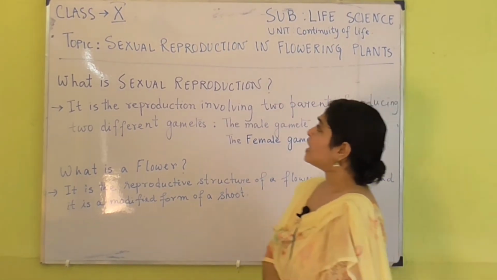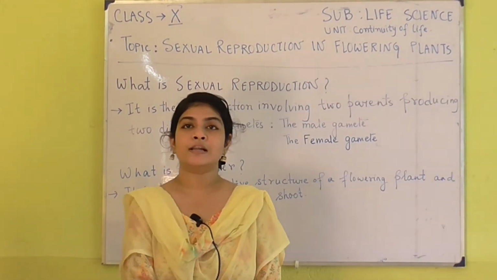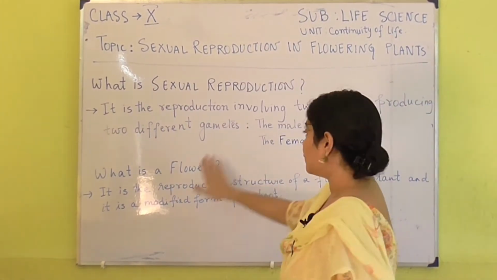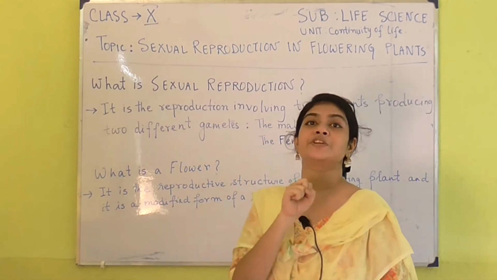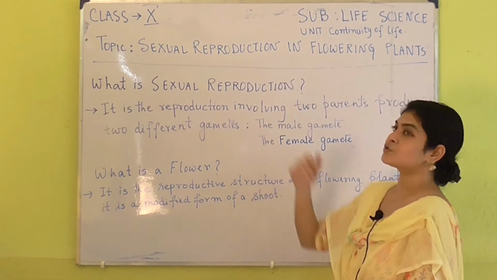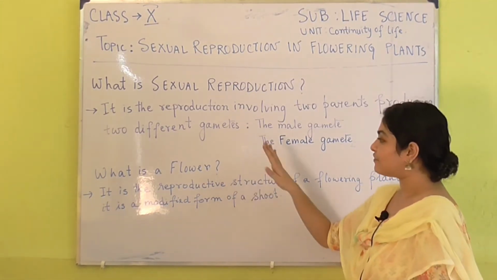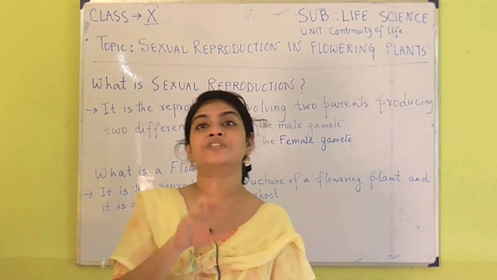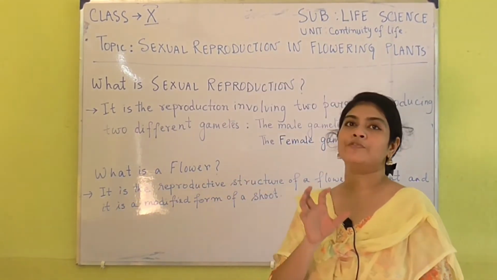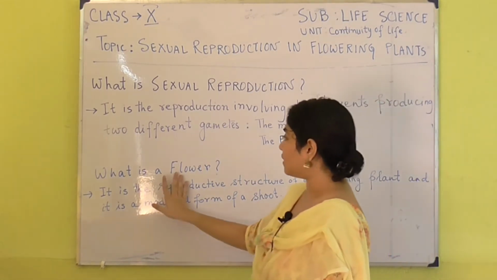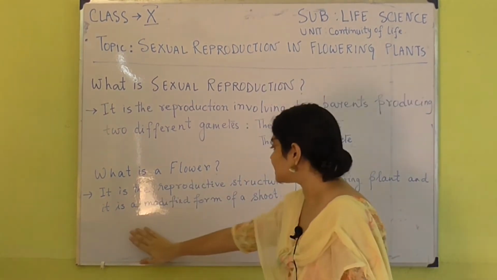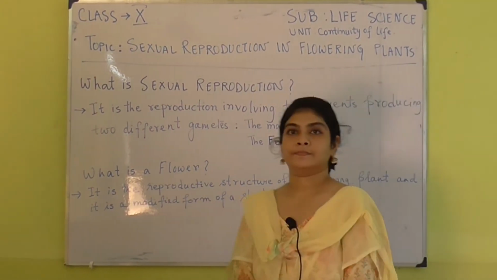Since in this chapter we are going to learn about sexual reproduction in flowering plants, we first learn the definition of a flower. What do you mean by a flower? Why are we reading about the flower in the sexual reproduction part? Basically, a flower is the reproductive structure of a flowering plant, and it is a modified form of a shoot.